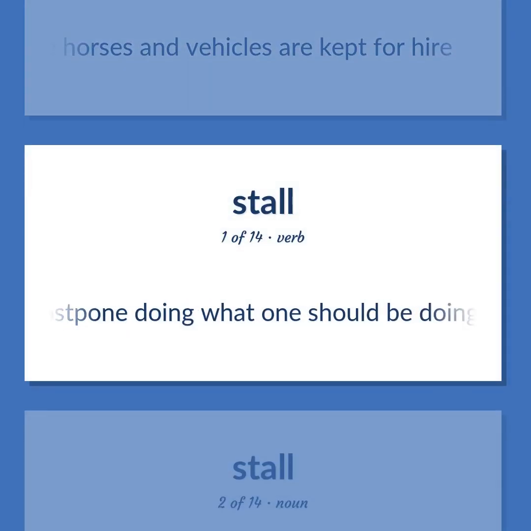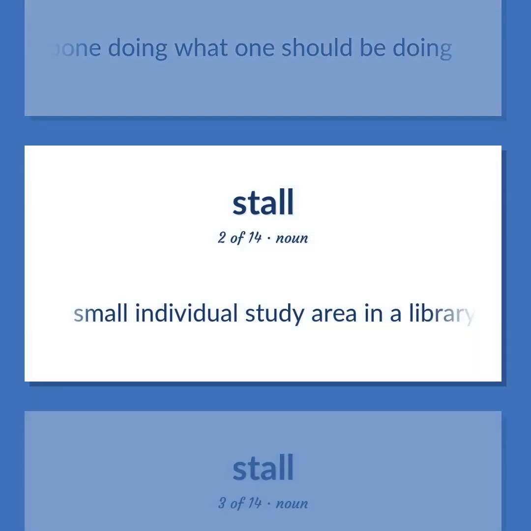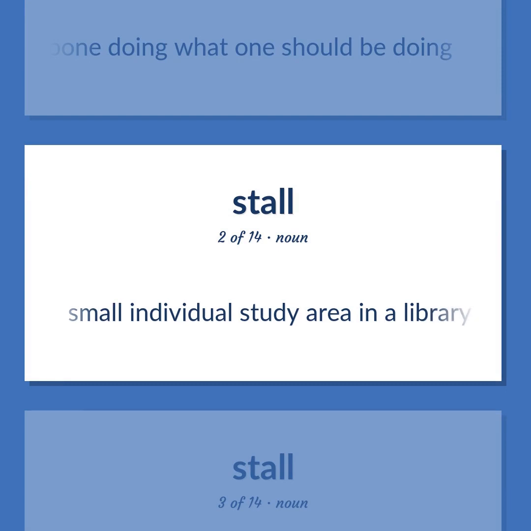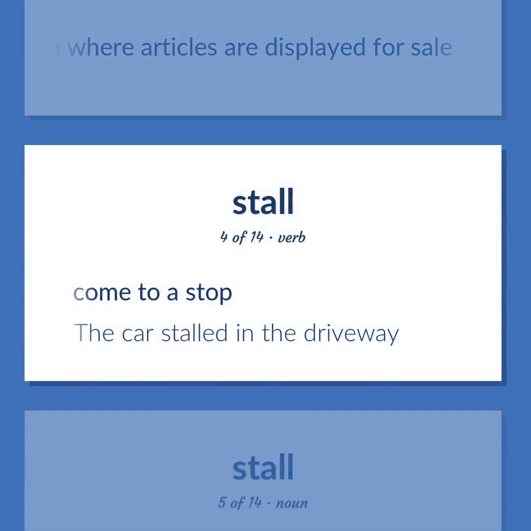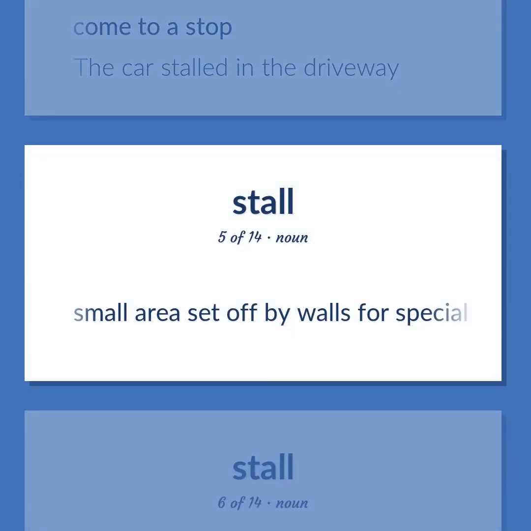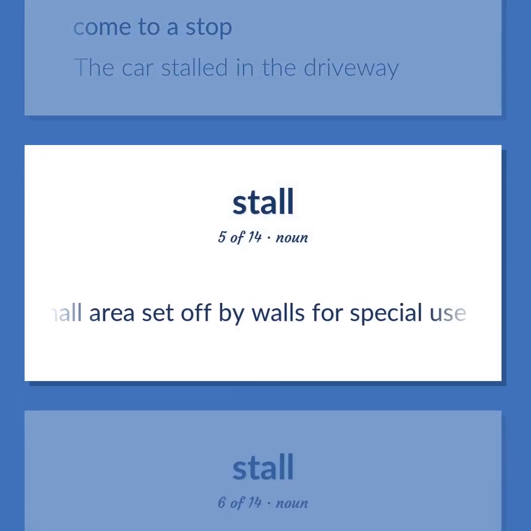Postpone doing what one should be doing. Small individual study area in a library. A booth where articles are displayed for sale. Come to a stop. The car stalled in the driveway. Small area set off by walls for special use.